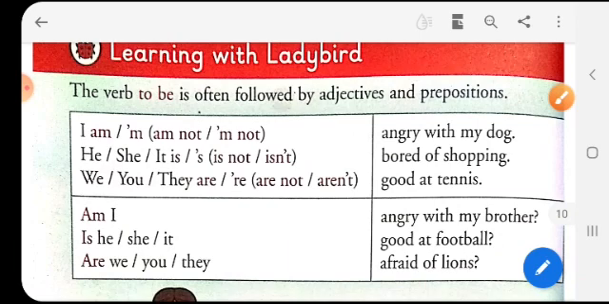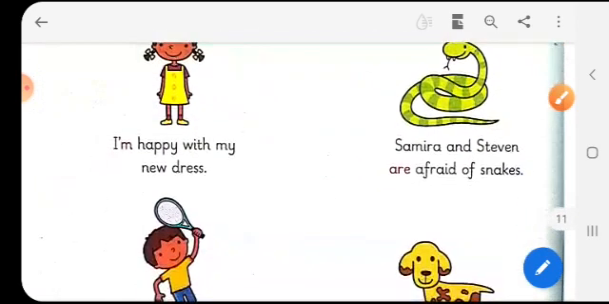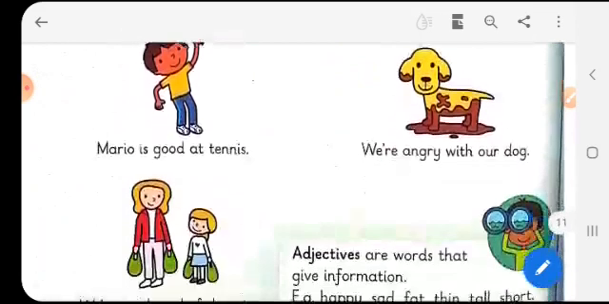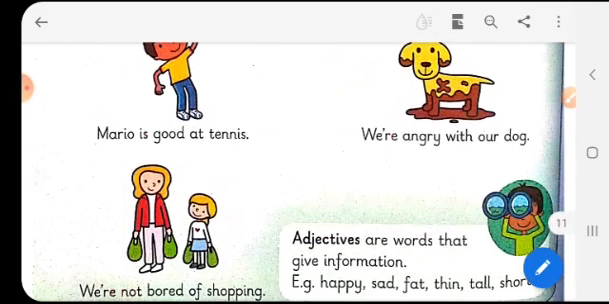Let's see what we have to do over here. So I am happy with my new dress. Samira and Steven are afraid of snakes. Mario is good at tennis. We are angry with our dog. We are not bored of shopping.